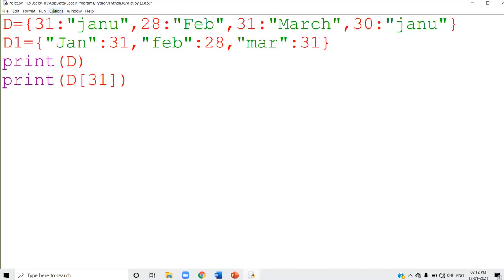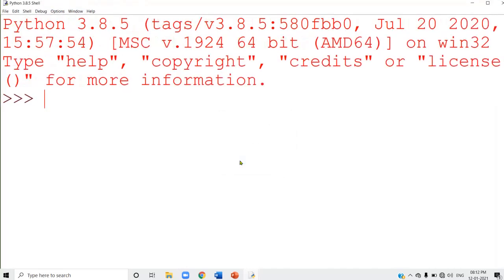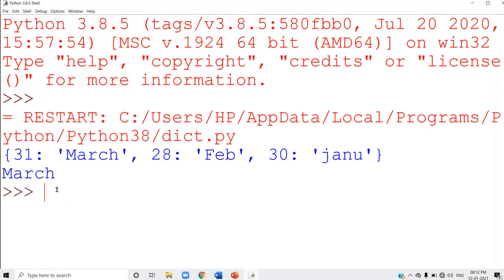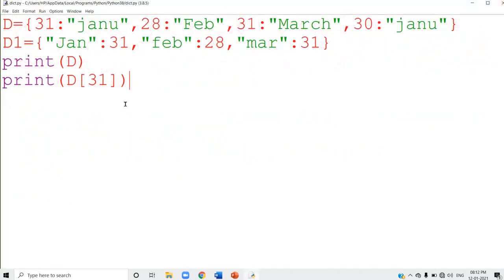So when you run this program, the value of that key 31 will be displayed. See, March is displaying here. Try out with another one. I am going to write print D of 28.